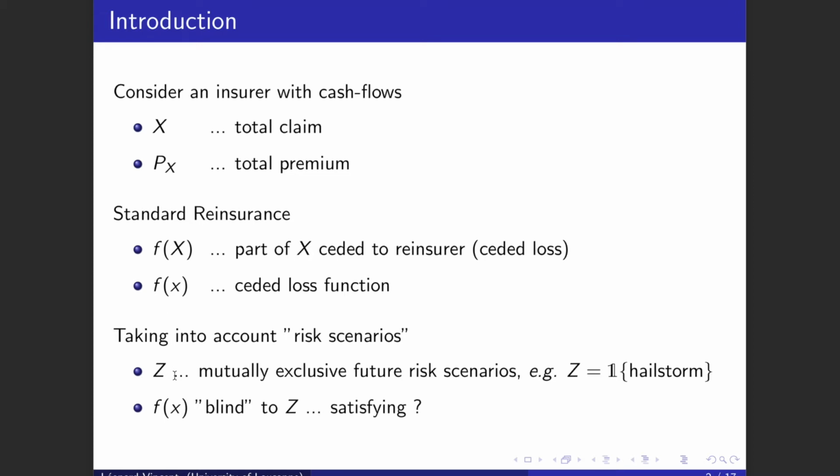So let's reformulate it with the appropriate notation I will use. Say that Z is a random variable modeling the future risk environment of the insurer, and the values it can take are mutually exclusive risk scenarios. Then the drawback of standard reinsurance is that the ceded loss F does not take into account Z.